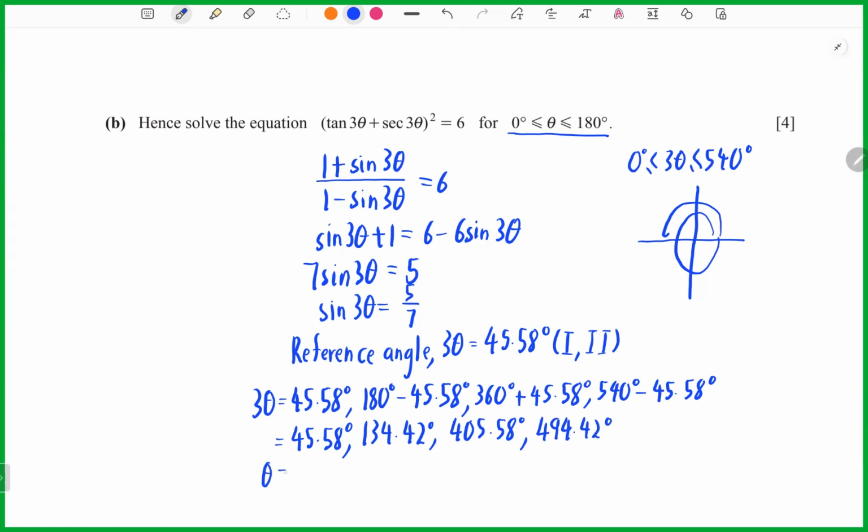So we divide by 3, and you will get 15.19 degrees, then here is 44.81 degrees, 135.19 degrees, and 494.42 divided by 3, so you will get 164.81 degrees. So now you already done it.